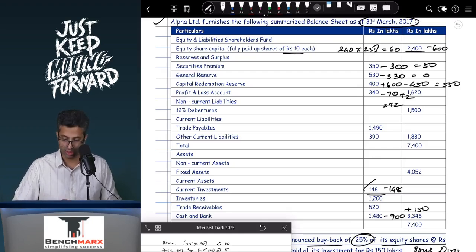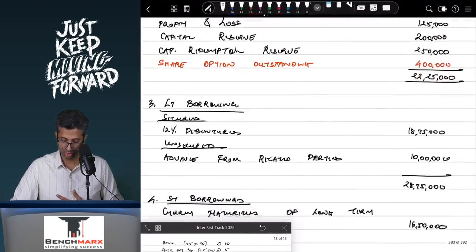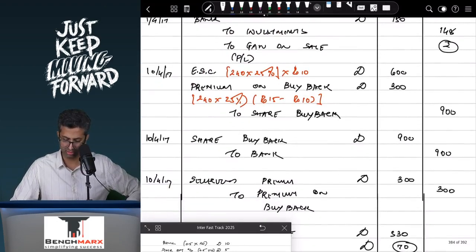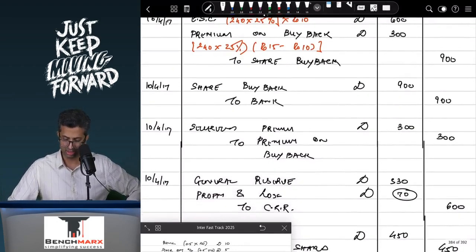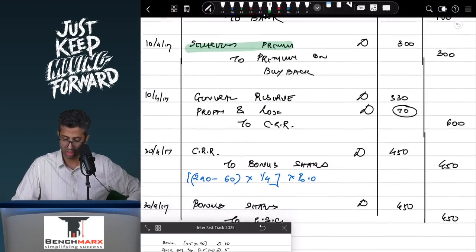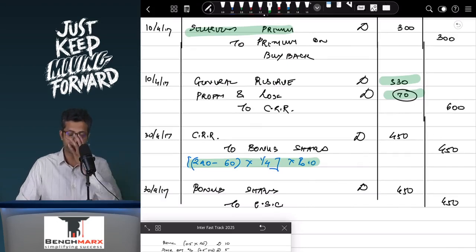And that's about it. So over here, if you see your solution for this question, question number 8, bank account debit, to investments, to gain, perfect. Equity share capital 600, premium is 300 and to share buyback. Then you are making the payment. Then you have securities premium, as you can see, is utilized 300. General reserve 530, PNL 70, and that is about CRR. And then bonus shares 450 into 10, and hence there is bonus shares.